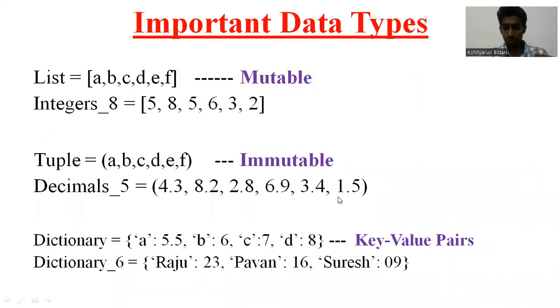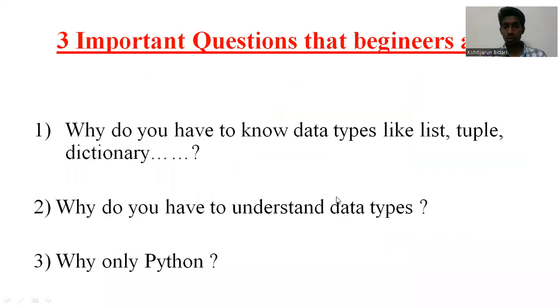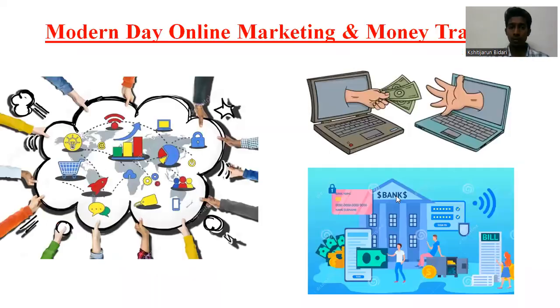So friends, these are the important points which you need to remember. Now let us go to the important things. Three important questions that beginners ask. Why do we have to know data types like list, tuple, dictionary? Why do we have to know those things? Next, why do we have to understand data types? Next, why only Python? Okay, let us understand those questions now.